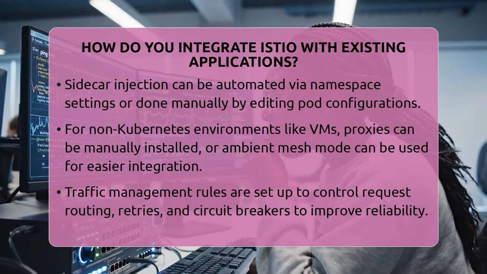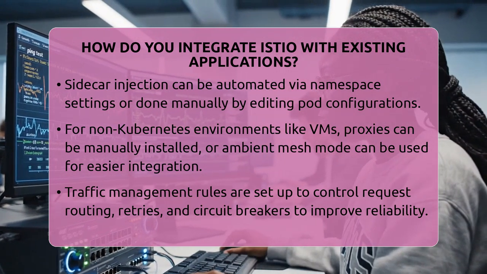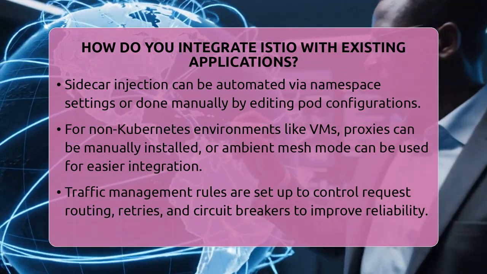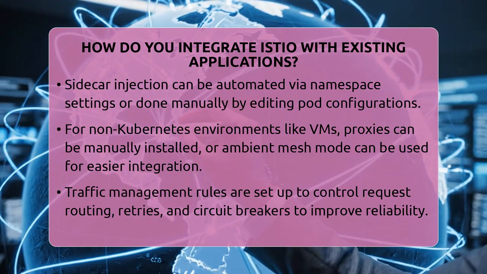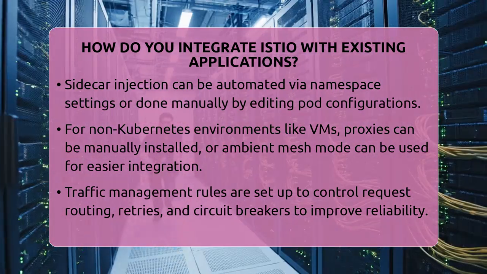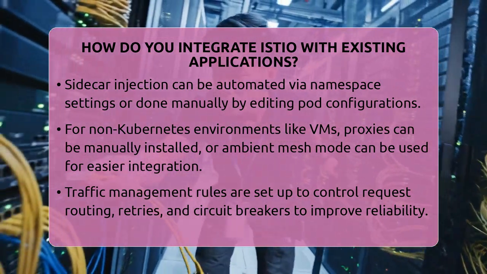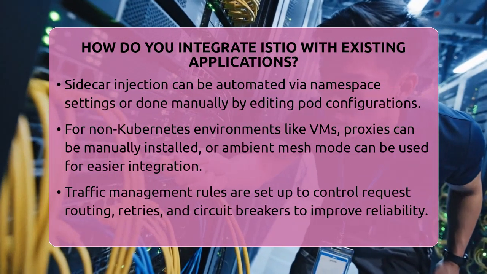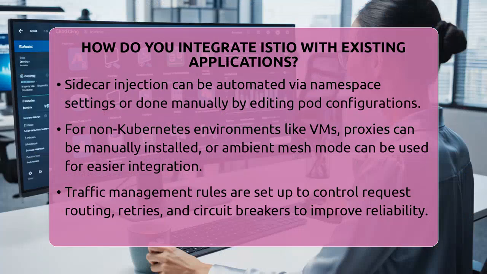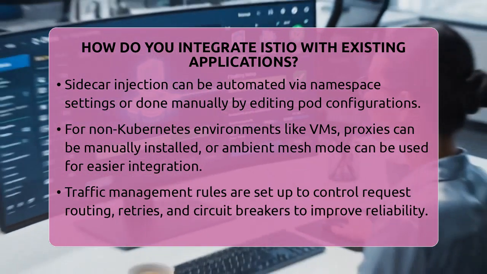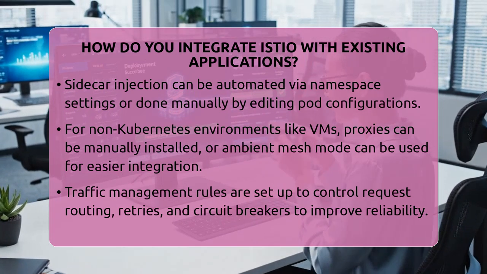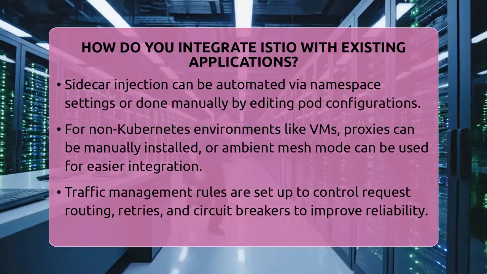For existing applications running outside Kubernetes, like on virtual machines, Istio supports manual deployment of proxies. You can install Envoy proxies on each VM and configure them to connect to the Istio control plane. There's also an ambient mesh mode, which simplifies adding workloads without sidecars, making it easier to bring legacy systems into the mesh gradually.